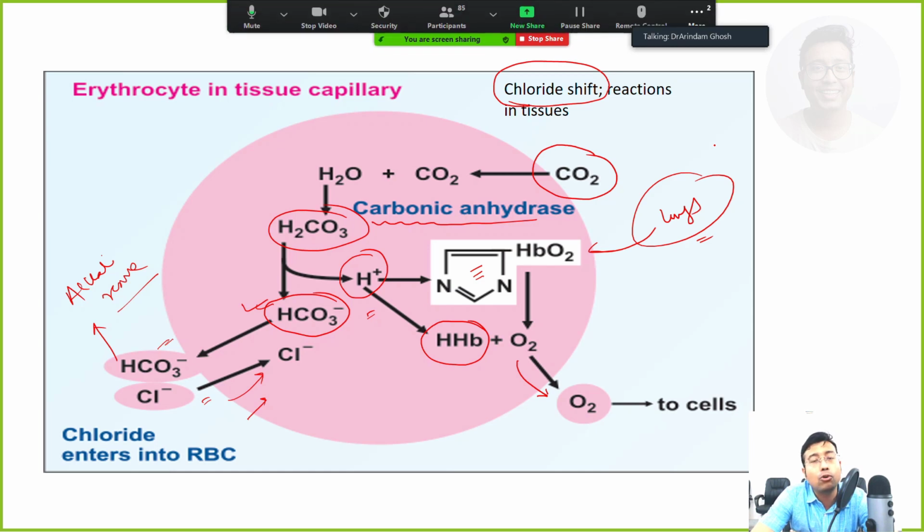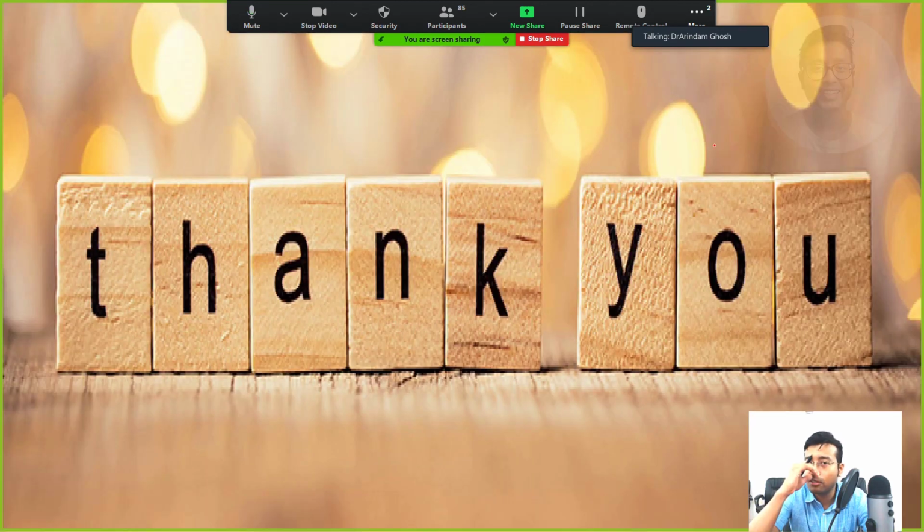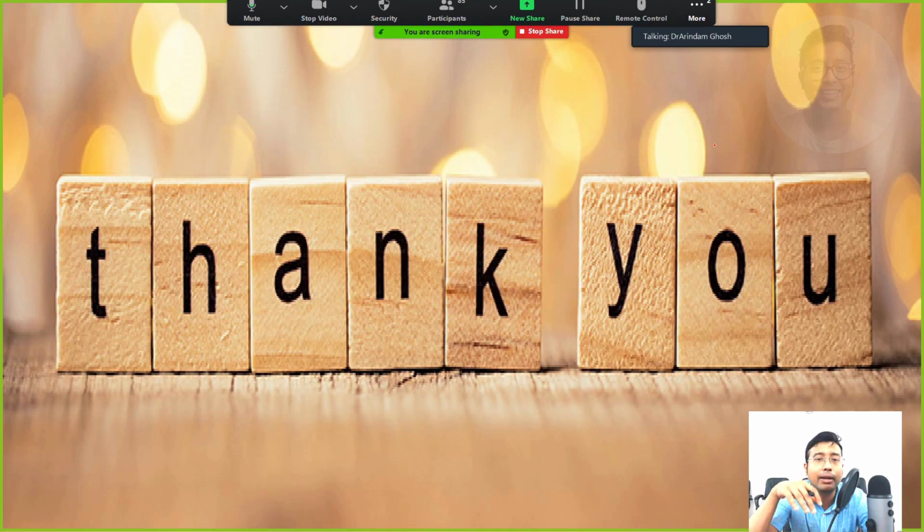By that time, go through all the buffers, and go through all the ways in which lung can regulate a pH change.